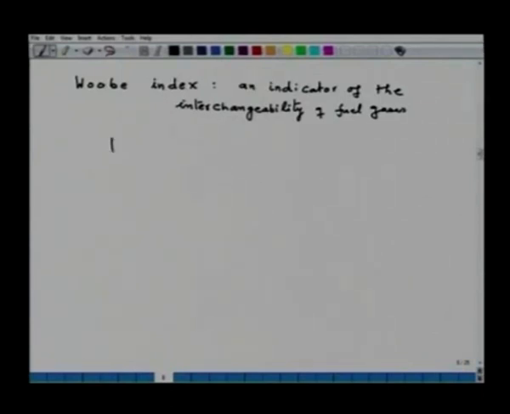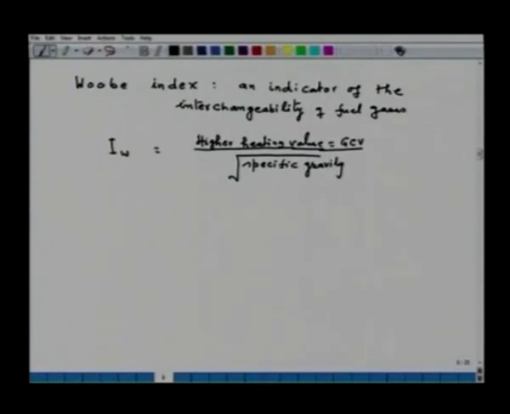It is defined as the Wobbe index IW. It is defined always on the basis of higher heating value, which is also called GCV, gross calorific value, divided by square root of specific gravity. So, that is how a Wobbe index is defined.